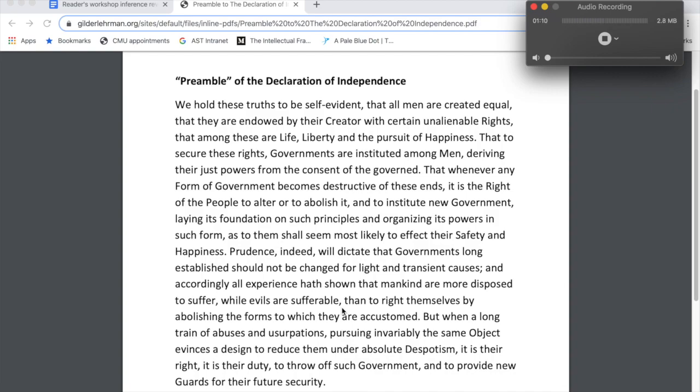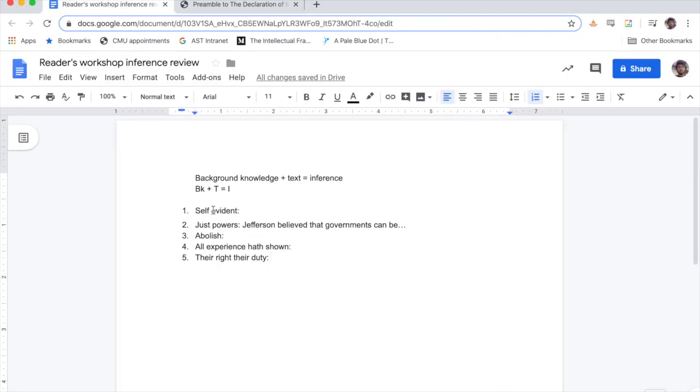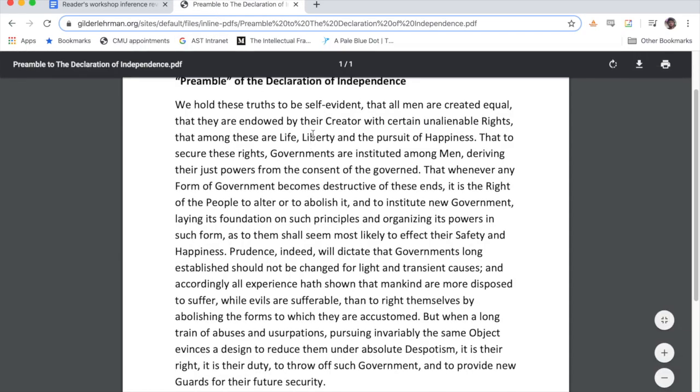Okay, so the preamble of the Declaration of Independence. We hold these truths to be self-evident, that all men are created equal, that they are endowed by their Creator with certain unalienable rights, that among these are life, liberty, and the pursuit of happiness. Now, very first word I want to focus on is self-evident. So what could self-evident mean, and what tools do we have to help us figure that out?